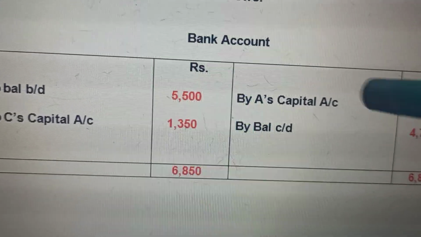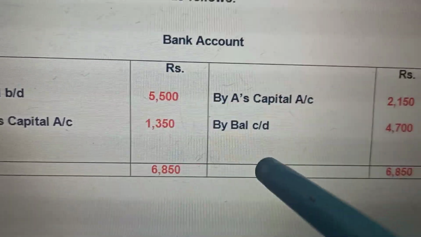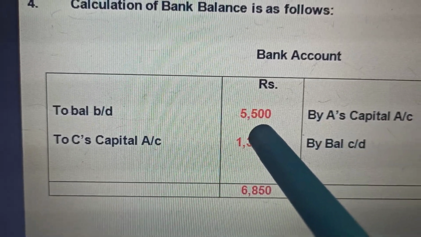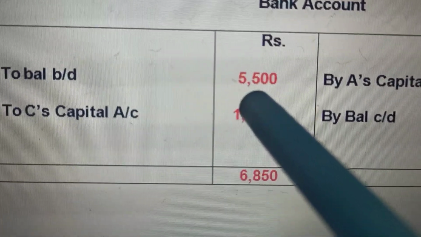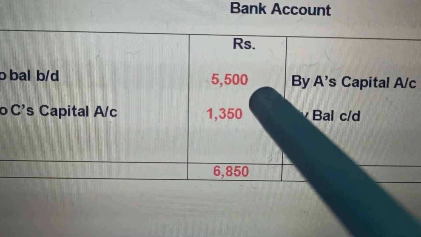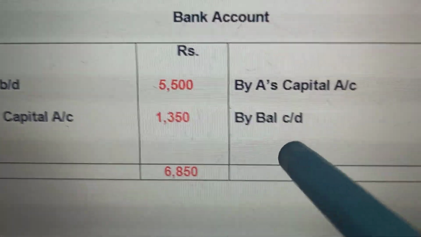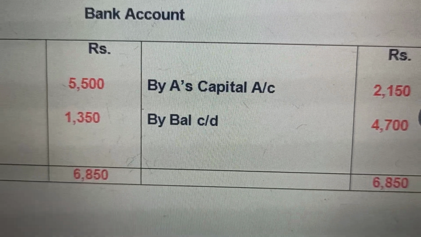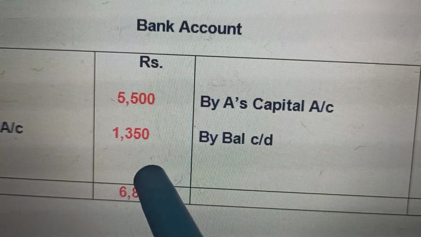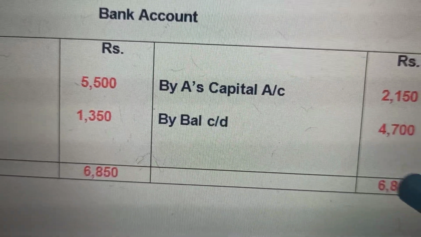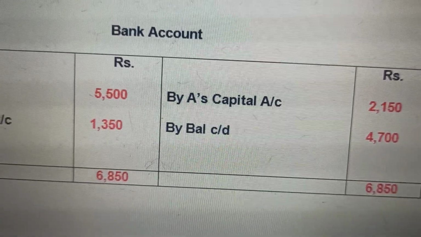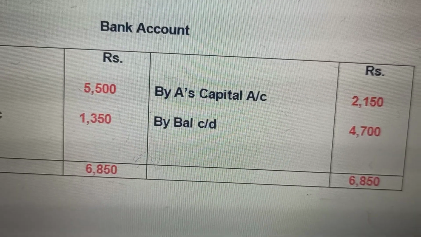This is how we'll calculate the remaining cash now. What is there? The amount that is already there, the cash balance given in the balance sheet, 5,500. Then the cash that will be brought in and the cash that will be paid to the partner: this is the surplus, which will be paid to the partner, and this is the amount that will be brought in by the partner. The balance of cash will be 4,700, which will be shown in the opening balance sheet.